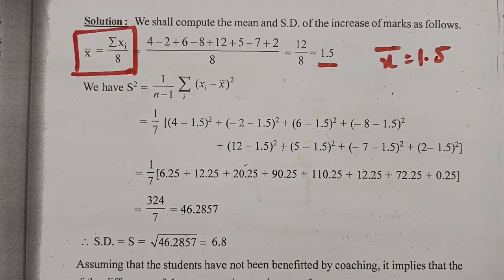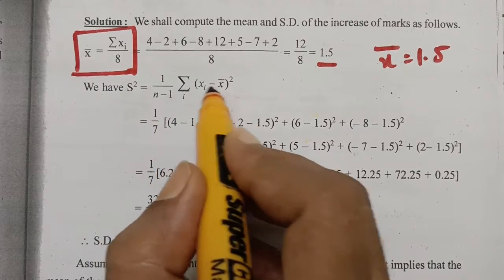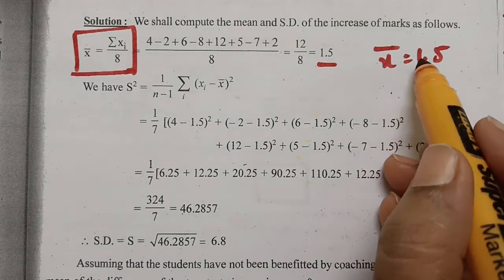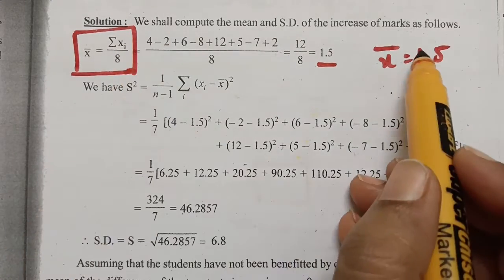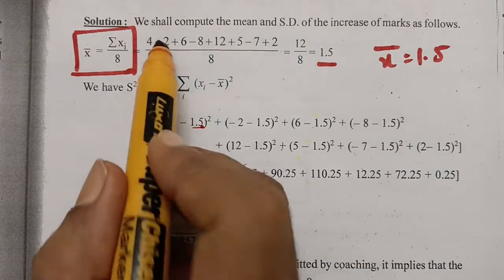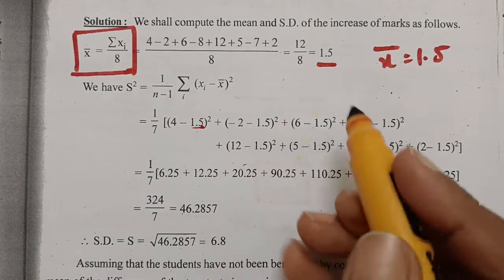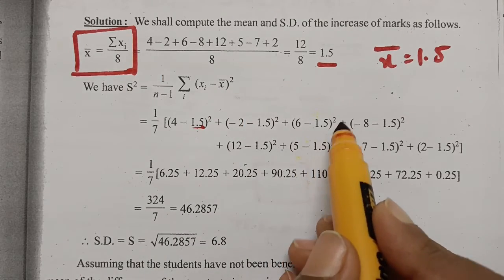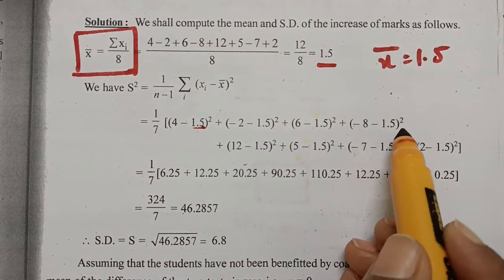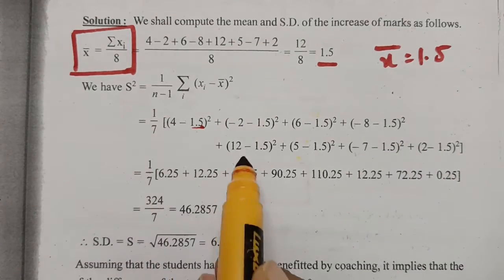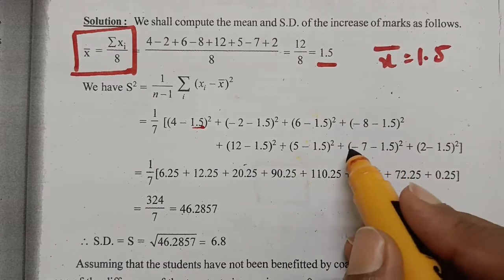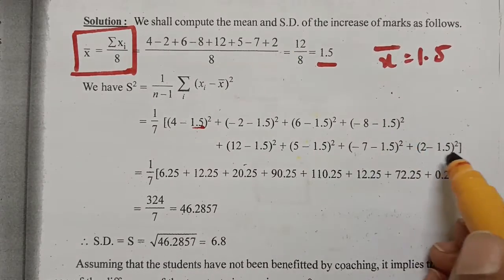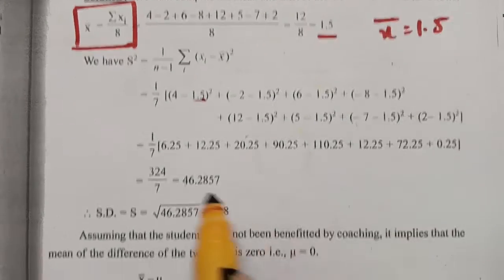Next we have to calculate the standard deviation. For that, first s square is equal to 1 by n minus 1 into sigma x minus x bar whole square. What is our x bar here? 1.5. We have to subtract it from each and every observation, that is 4 minus 1.5 whole square plus minus 2 minus 1.5 whole square, plus 6 minus 1.5 whole square, plus minus 8 minus 1.5 whole square, plus 12 minus 1.5 whole square, plus 5 minus 1.5 whole square, plus minus 7 minus 1.5 whole square, plus 2 minus 1.5 whole square. So this is the value.